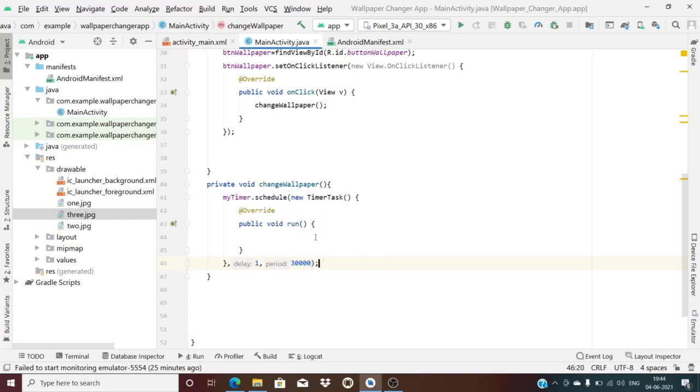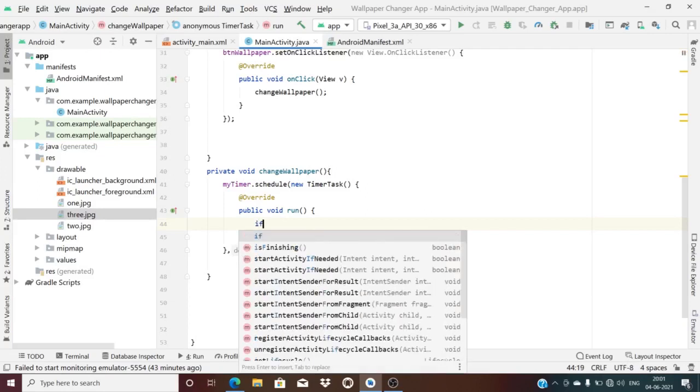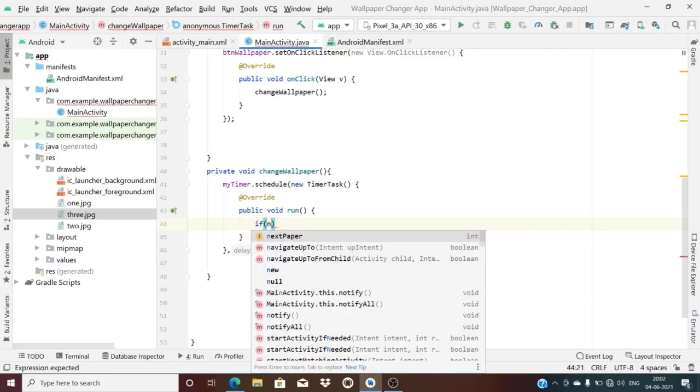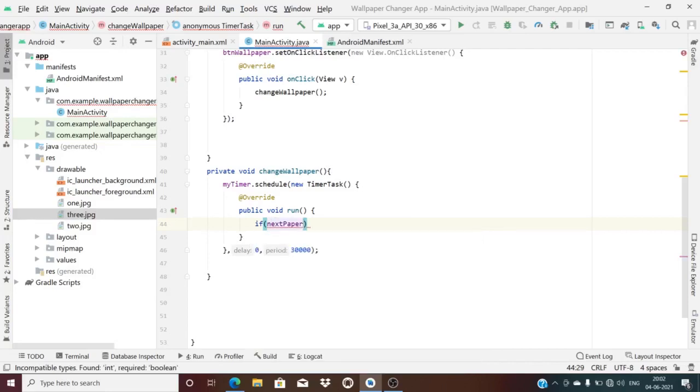Now I have to write the running program which is to be scheduled. After this we will be writing the running task for the timer schedule. I'm in the run program now. Let me use if. Here I'm changing the wallpaper logic. Next paper is equal to 1.